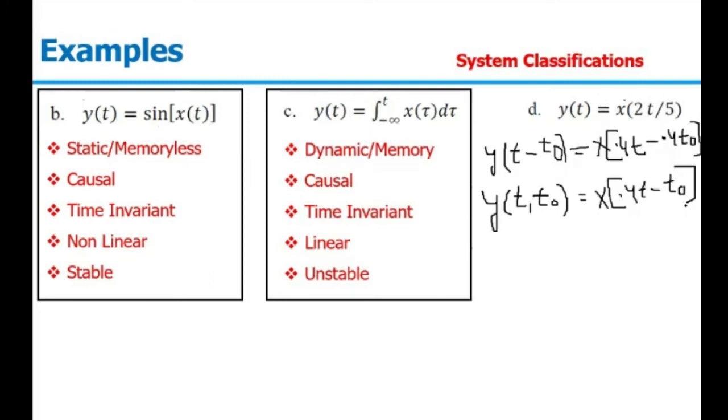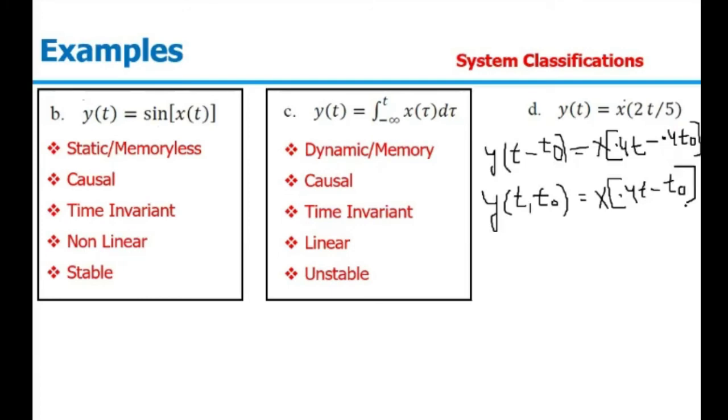First case is when we are delaying the output, we are simply replacing t by t minus t naught. In the second case, we are first delaying the input and then passing it to the system. The detailed part we have already seen in our previous lectures. If somebody has a doubt about how we delay the input and get the response, you can check our previous lectures. So this is a time variant system.